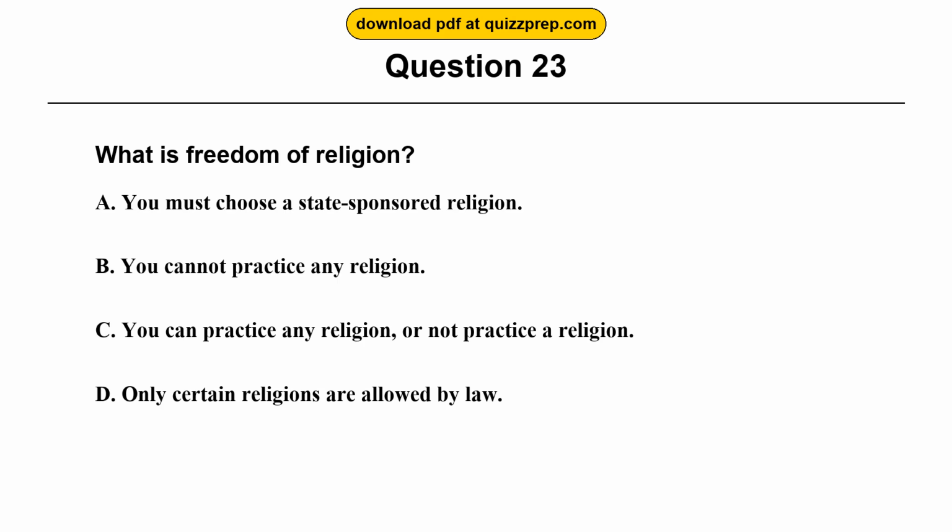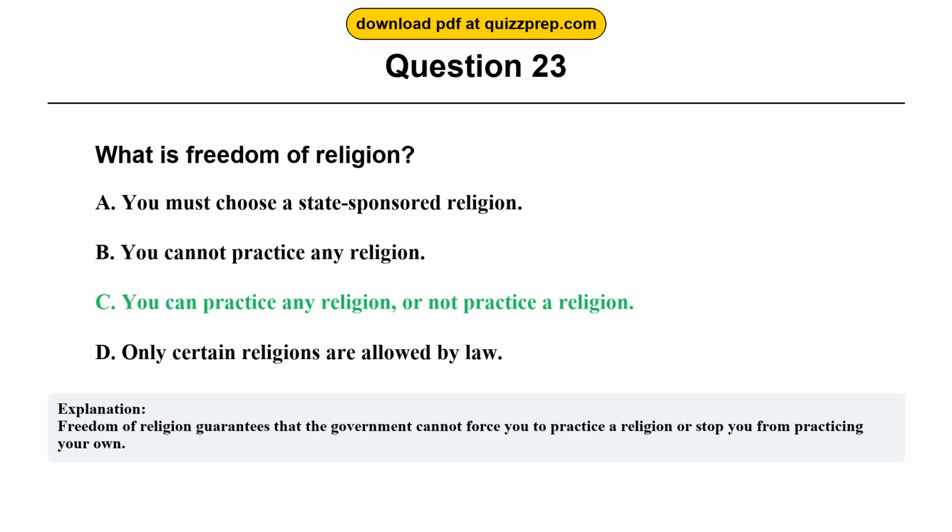Question 23. What is freedom of religion? Option A. You must choose a state-sponsored religion. Option B. You cannot practice any religion. Option C. You can practice any religion, or not practice a religion. Option D. Only certain religions are allowed by law. The correct answer is option C. You can practice any religion, or not practice a religion. Freedom of religion guarantees that the government cannot force you to practice a religion or stop you from practicing your own.